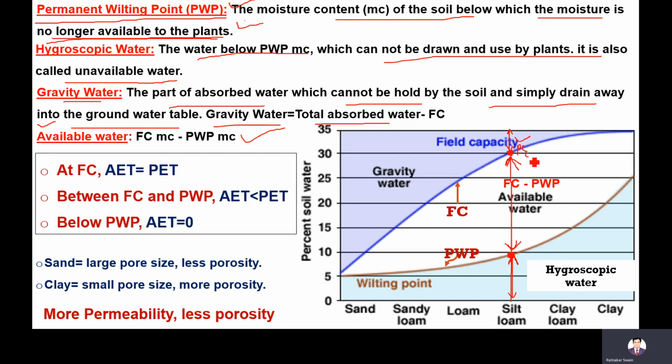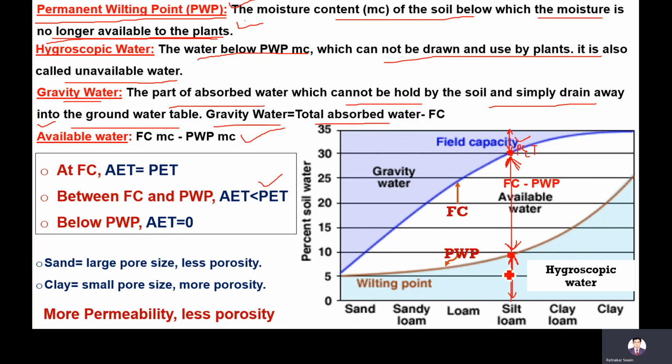If you measure the actual evapotranspiration at this point, then AET will be equal to PET. Between FC and PWP, water is not sufficient for the plant. Since water is not sufficient, the AET will be less than PET.